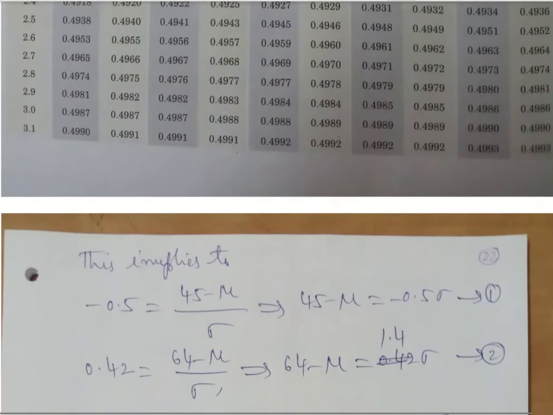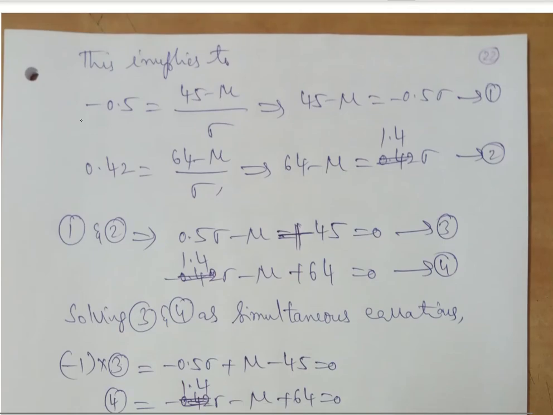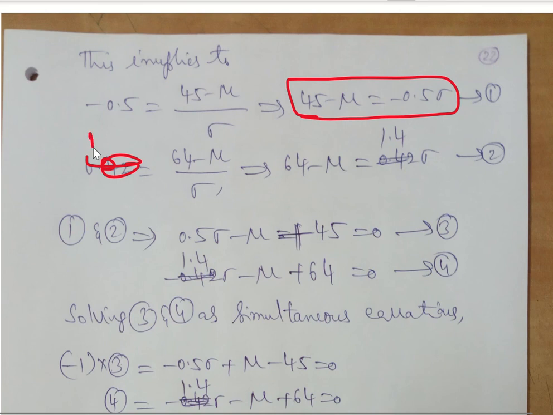So if you take 1.4 and apply them, you get minus 0.5 equals 45 minus mu by sigma, and similarly 1.4 equals 64 minus mu by sigma.